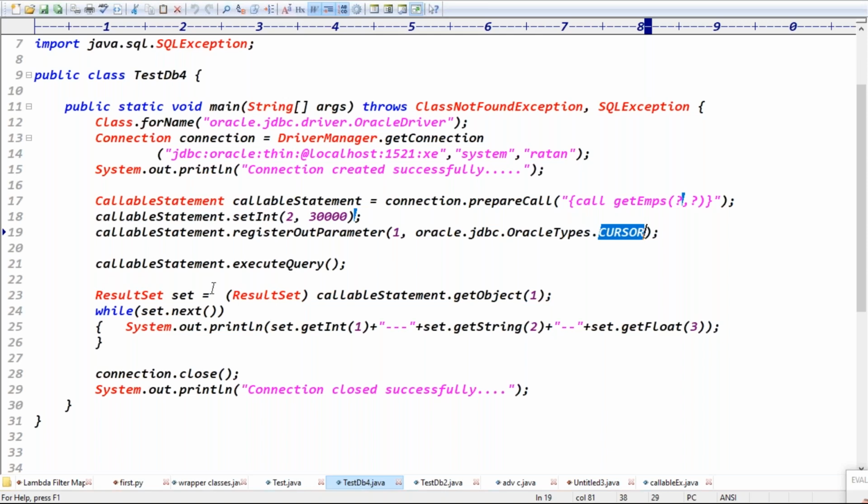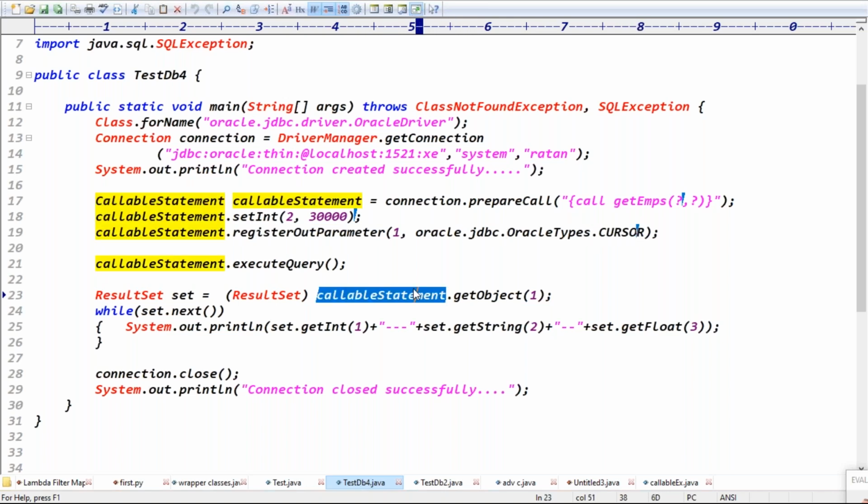In the procedure, the select query means what? I am writing the execute query method. The callable statement has an execute query method. Once the execute query method is done, the output will be stored in the registered parameter. What is the registered parameter? Cursor type, right? Exactly. That's what the callable statement holds.